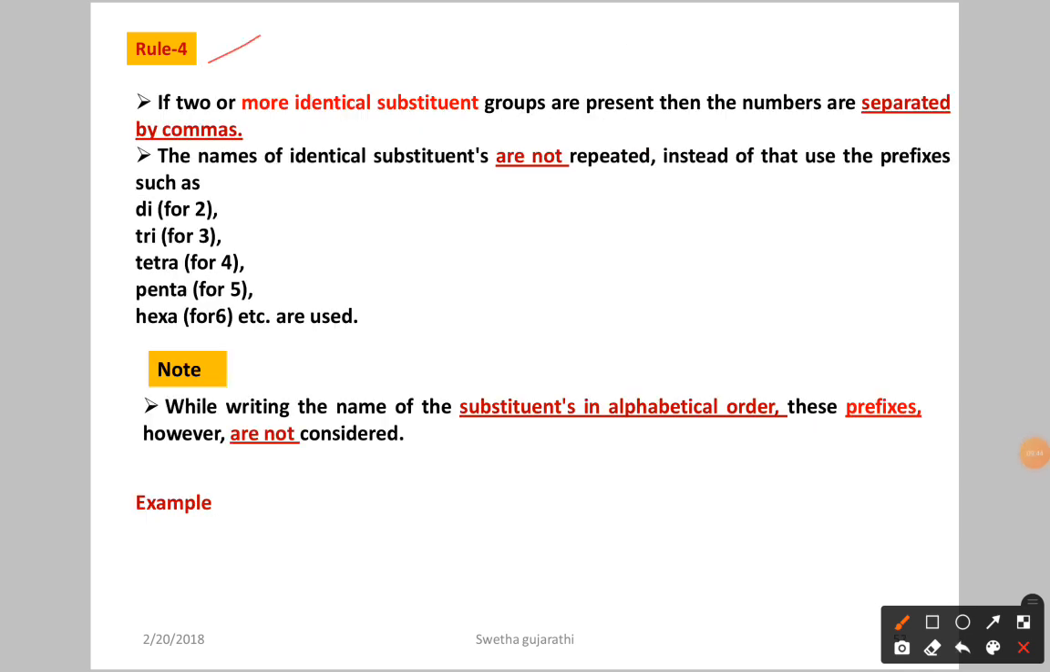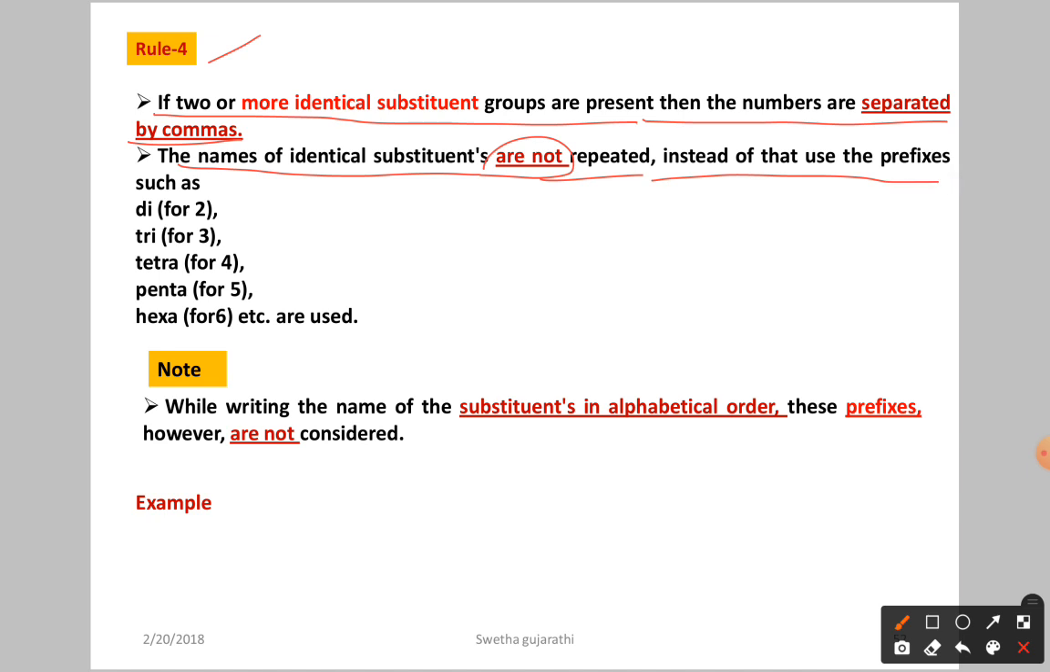Next, fourth rule. If two or more identical substituent groups are present, then the numbers are separated by commas. What is that? I will go for the example. First let me read. The names of identical substituents are not repeated. Instead of that, use prefixes such as di, which means 2, tri for 3, tetra for 4, penta for 5, hexa for 6. So here let us go for the example for rule 4.